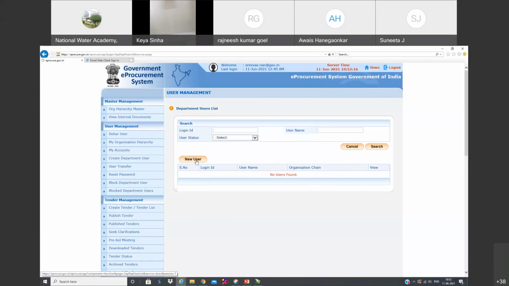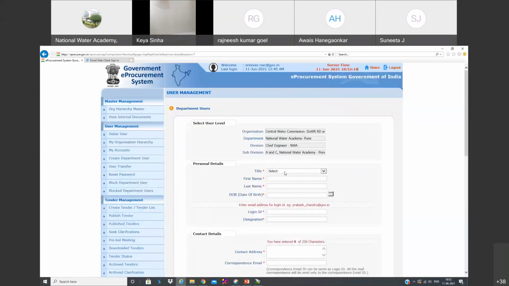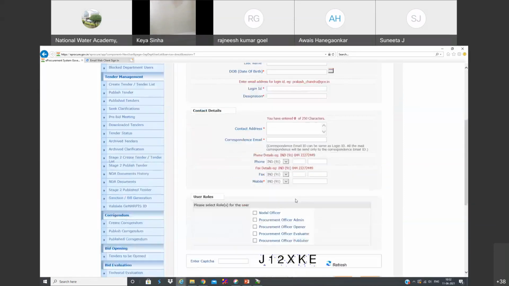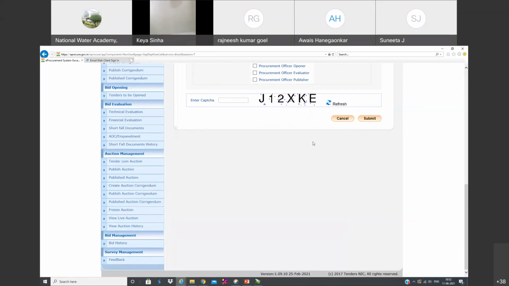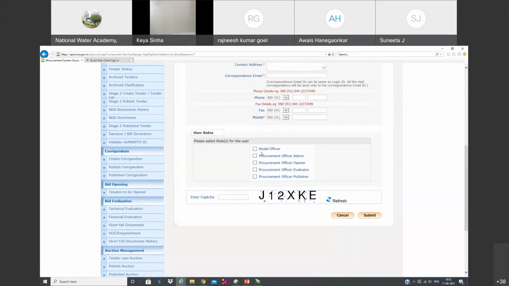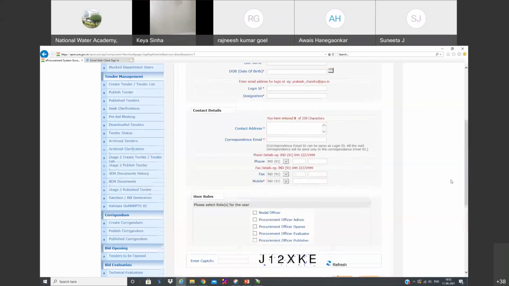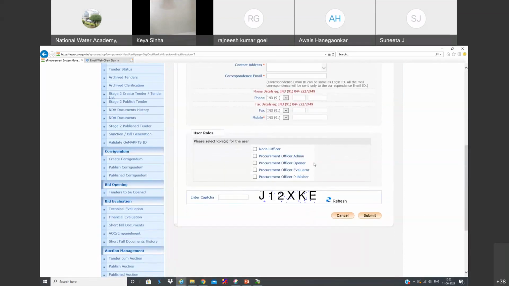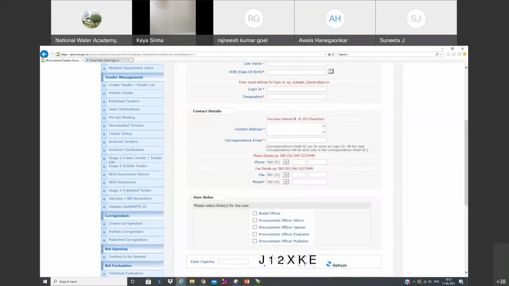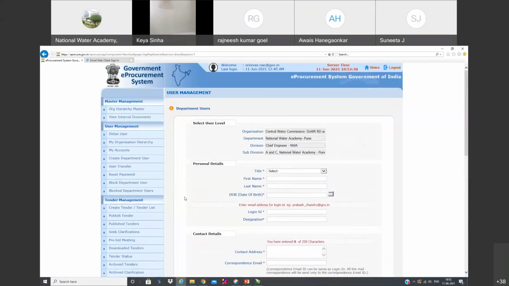To add, we simply click new user and fill in all these details, and we can add them. You can even give them roles like nodal officer, procurement officer, or opener. In fact, you can give all of those; it won't make any big difference. So this is the step where we add the users.